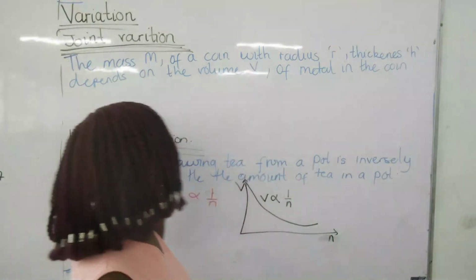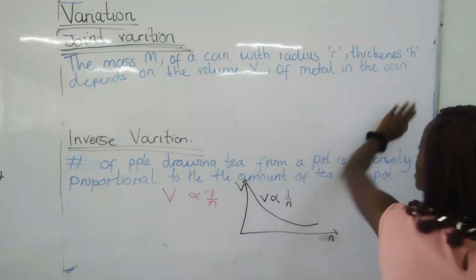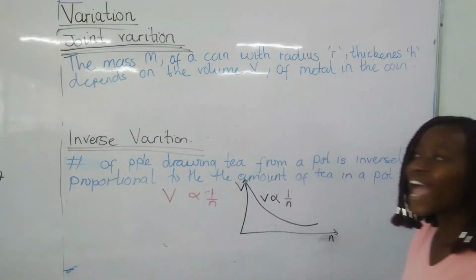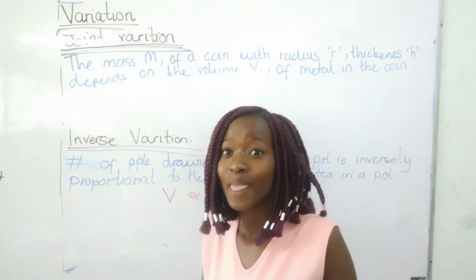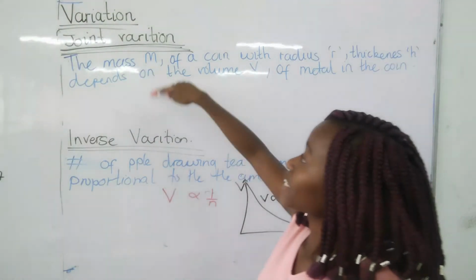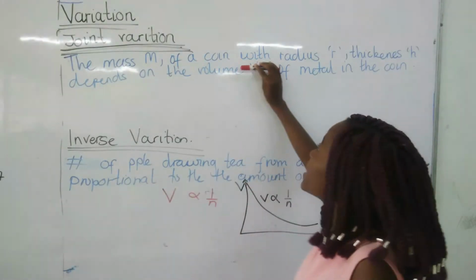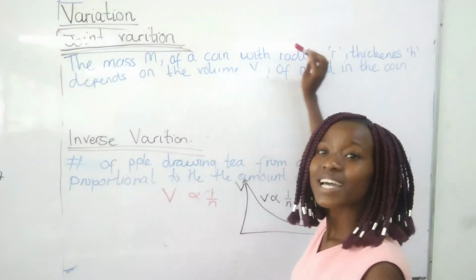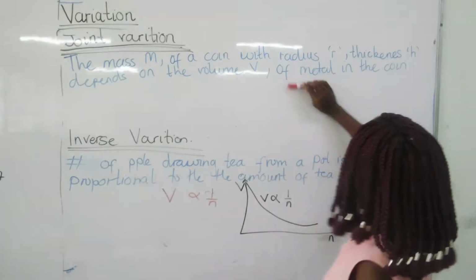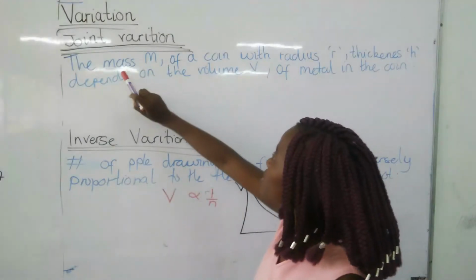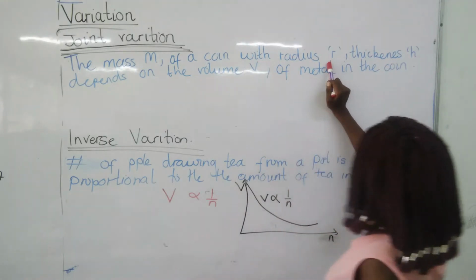The example is the mass m of a coin with the radius r, thickness h, depends on. Even if you are not told, as long as they say it comes in this form and they explain the radius, the height, you know it is joint variation.